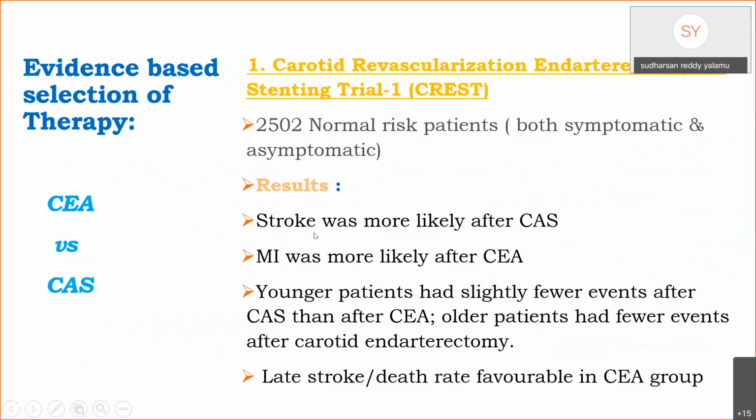And the results are that stroke was more likely after angioplasty and stenting, whereas cardiac events like MI were more likely after endarterectomy. Younger patients have fewer adverse effects after angioplasty and stenting, and in older patients, endarterectomy was more favorable. Late stroke or death was favorable in the endarterectomy group.